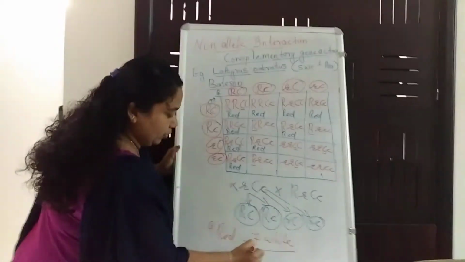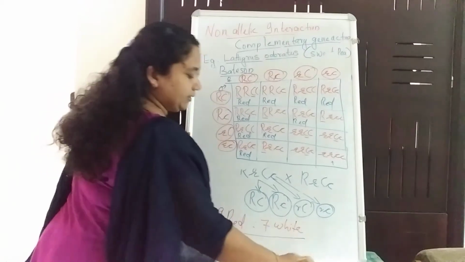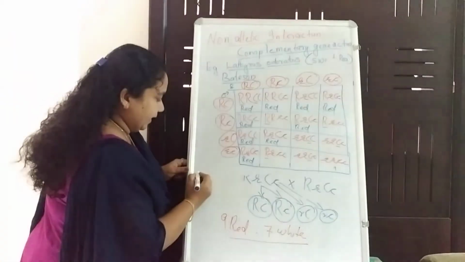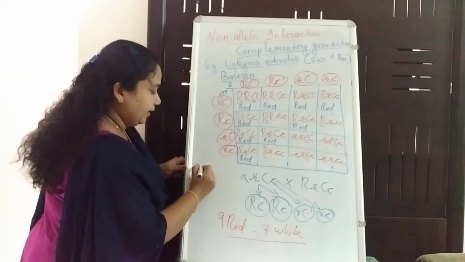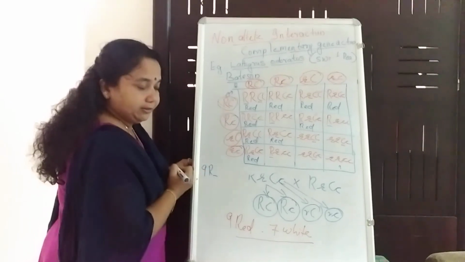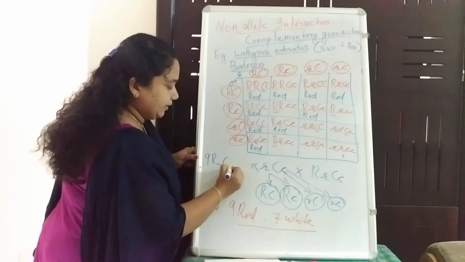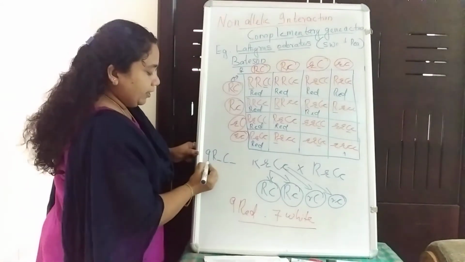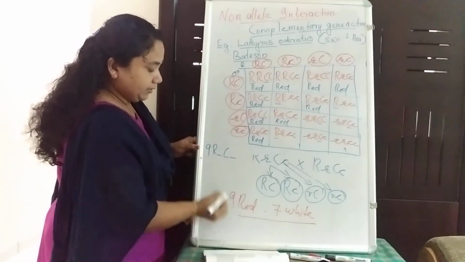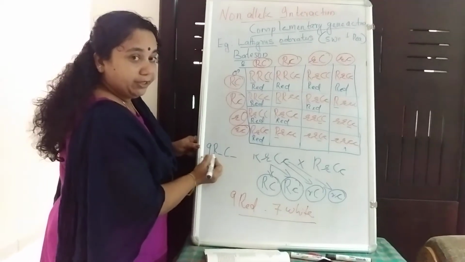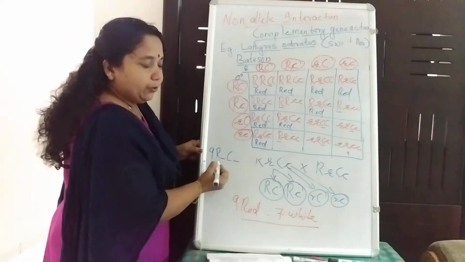So what is the ratio? 9 red is to 7 white, or we can write it as 9 capital R dash, capital C dash. If we get 9 red, either of the two alleles becomes dominant.